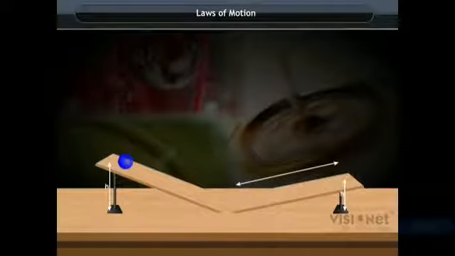Now for the second time, you reduce the height of the cardboard on the right hand side and you will observe that if you roll down the ball, it will reach a larger distance so as to be equivalent to the height from which it is rolled down. Now in the third condition, if you flatten the right hand side cardboard, you will observe that after rolling down, the ball will continue to move forever. But that is not possible in daily life because it is only possible in ideal conditions, when there is no opposite force acting on the motion of the ball.